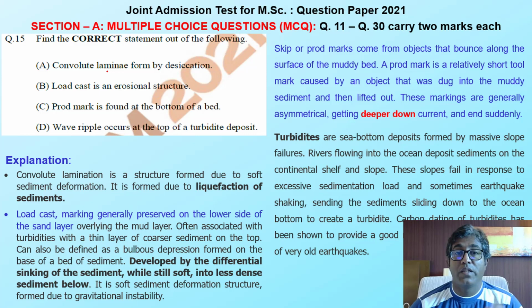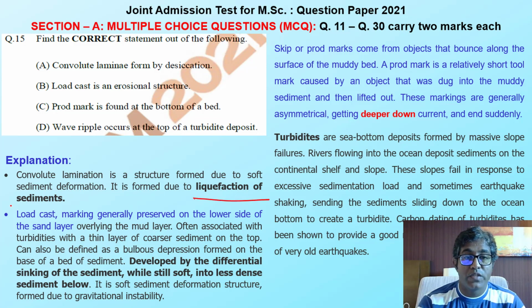We need to check whether this is the right statement or wrong statement. Convolute laminae formed by the desiccation. Everybody knows that convolute laminae doesn't form from the desiccation. It is formed due to the liquefaction of the sediments. Same goes with the load cast. It is not formed by the erosion structure. It is developed by the differential sinking of the sediment.